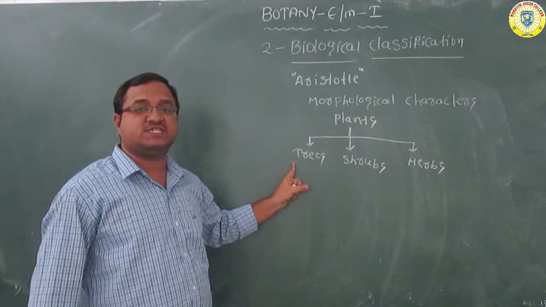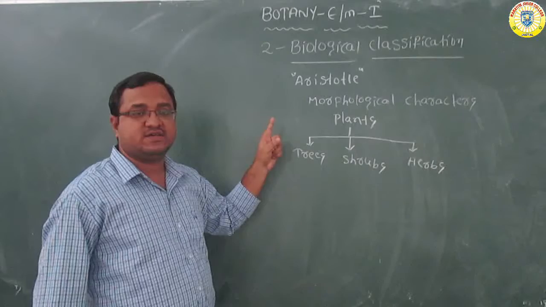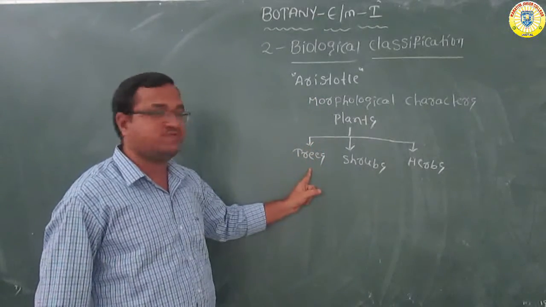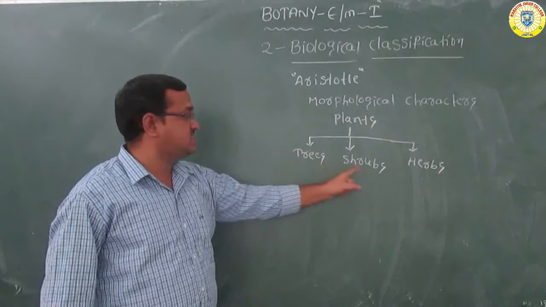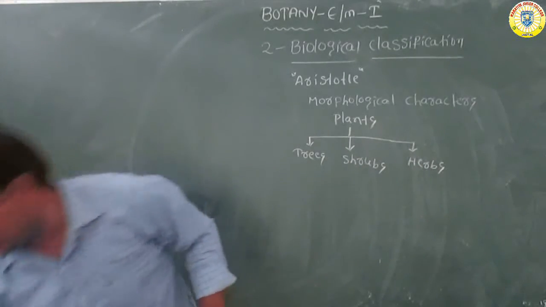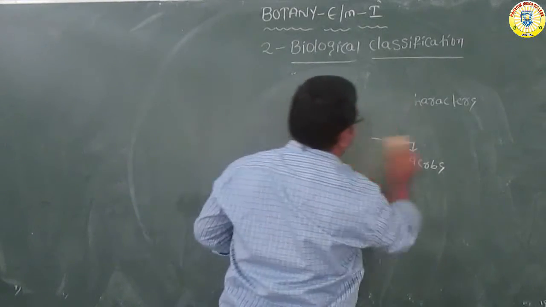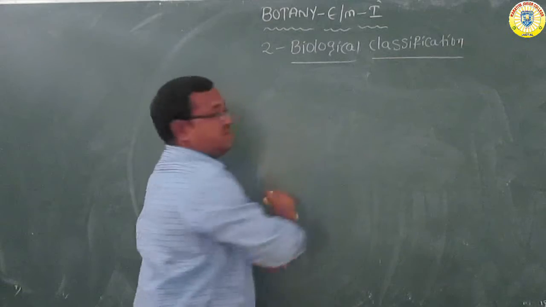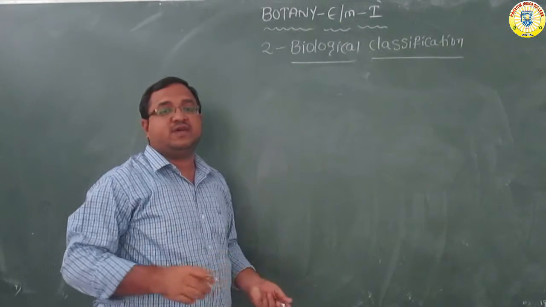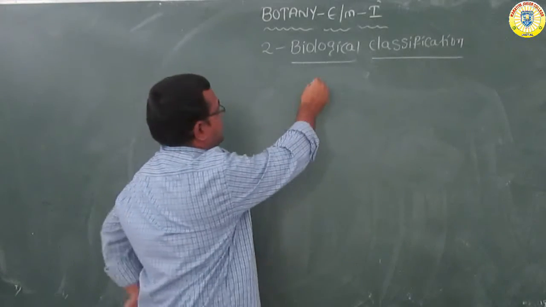So this classification is carried out based on simple morphological characters. Based on these, he classified the plants into 3 groups. First one trees, second one shrubs, third one herbs. So this is the Aristotle classification. After Aristotle, another scientist came. He also classified in his own way.